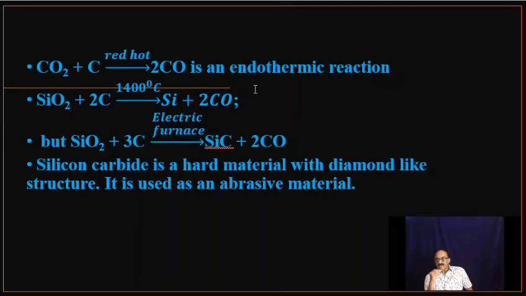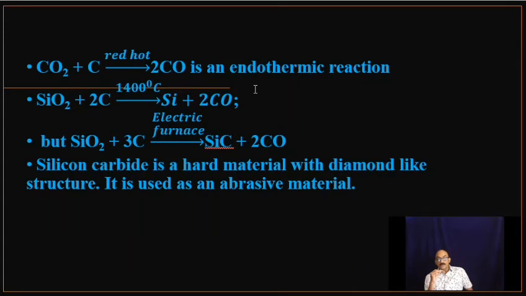First, silicon and carbon monoxide will be formed, but that silicon may combine with the remaining excess carbon, forming silicon carbide. So in the electric furnace, the net reaction may change to SiO2 plus 3C giving SiC plus 2CO. So in the electric furnace, the product is mainly carborundum or silicon carbide.